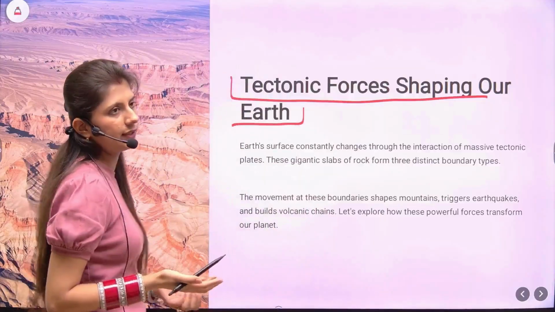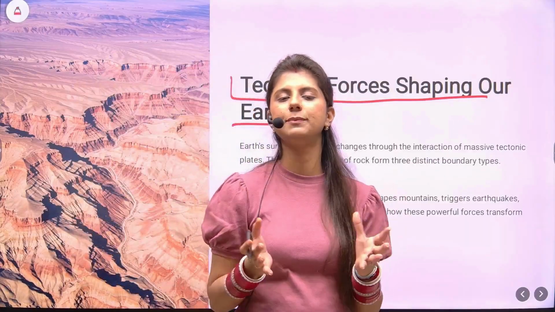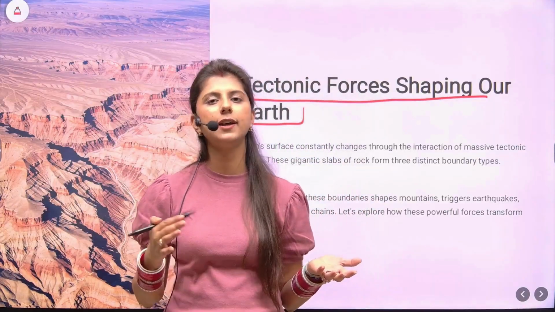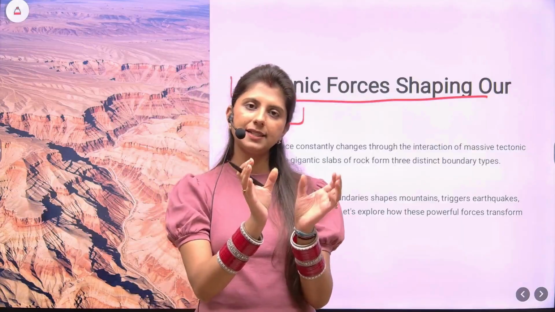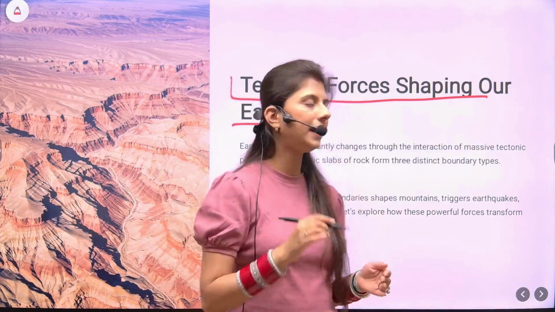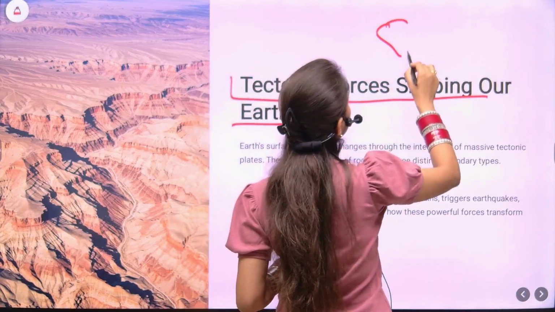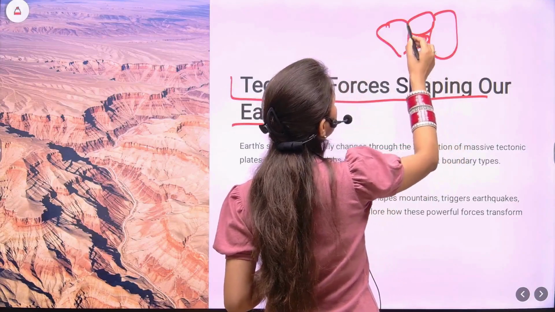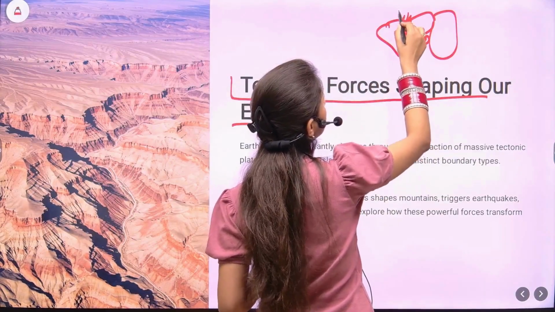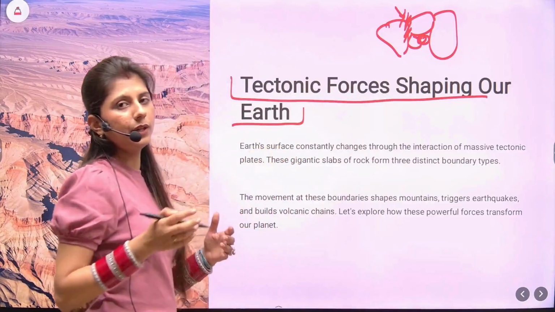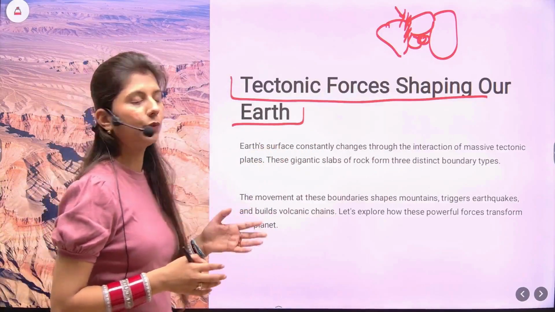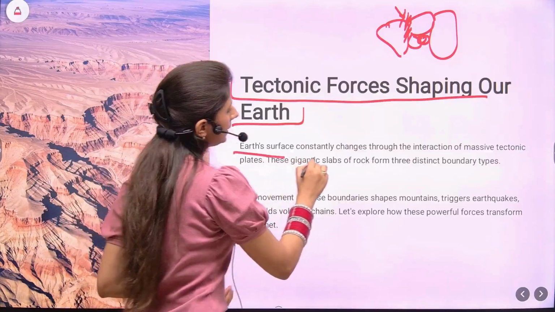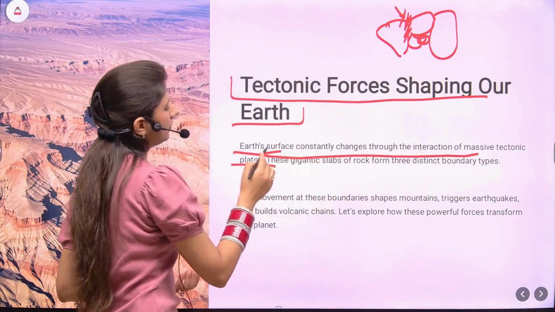So the tectonic forces. You all must be aware that the Earth's outer layer is the crust, and this crust consists of major as well as minor plates. Where these plates join, that part is known as the plate boundary. There are various major and minor plates. So we are going to study the types of plate boundaries and what interactions happen here. Earth's surface constantly changes through the interaction of massive tectonic plates.